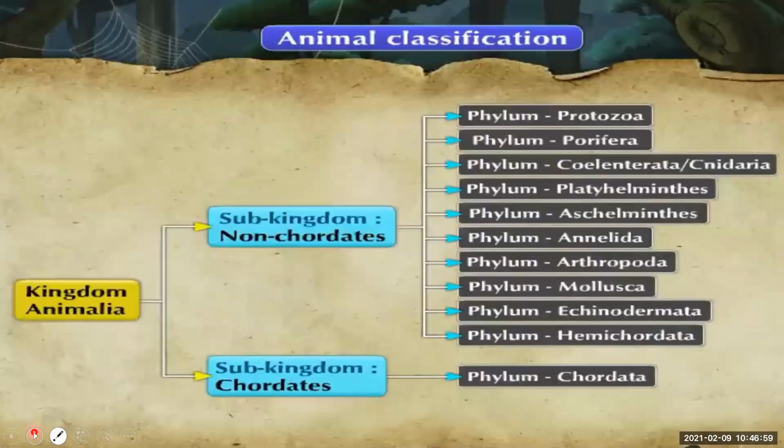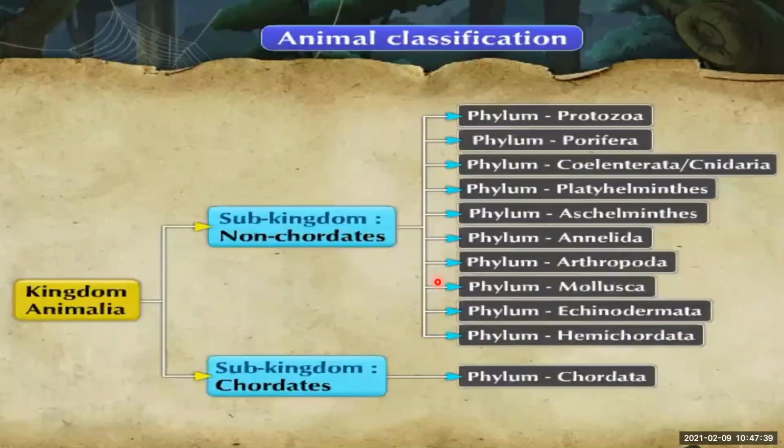So you all are aware that all the animals are grouped into the kingdom Animalia, right? And that kingdom Animalia is divided into subkingdom non-chordates and chordates. Now, if you talk about the subkingdom non-chordates, they are again subdivided into phyla. These are the 10 phyla, and you have covered and learned all these phyla. Today we'll talk about the subkingdom chordates.